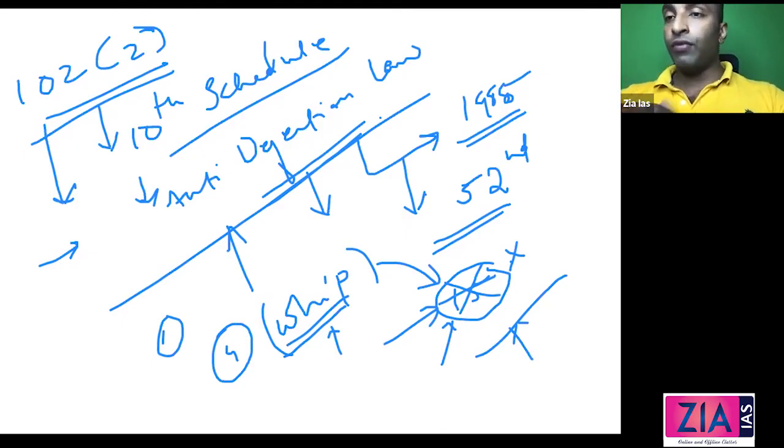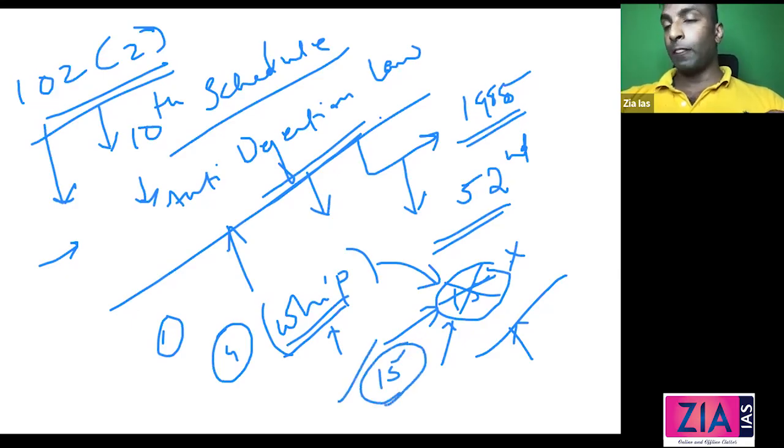However, whip issued means what? Voting in favor of the political party, as the whip says, what the party is telling, you have to follow that. If you are absent from voting or if you vote against the whip, in all these cases your action amounts to defection. Provided 15 days time is there, you can explain your act to the party within these 15 days, and if the party is ready to condone that, then it's okay. If not, defection.